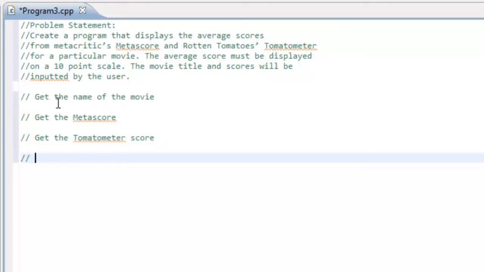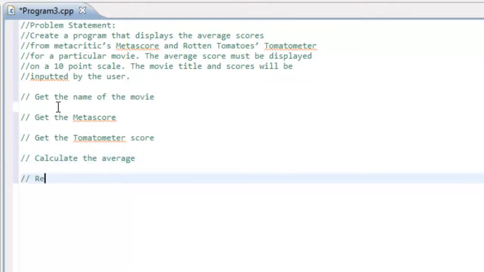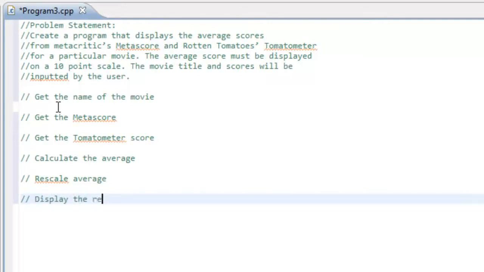And then we'll calculate the average. So we need to get the average of those 2 scores. And then we may need to do some rescaling. So we'll just say rescale average. And then once we rescale the average, we're ready to actually display the new average. So we'll just say display the result of our calculations, maybe.